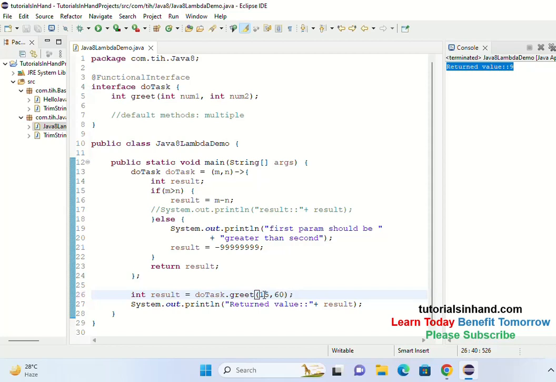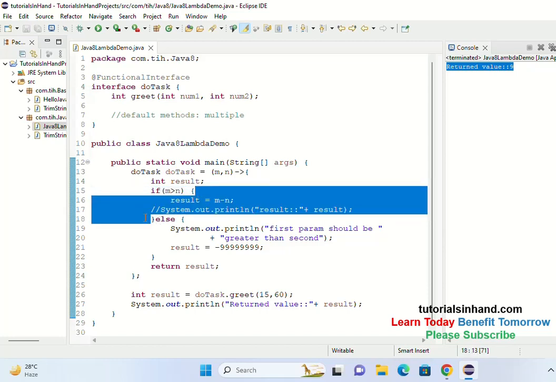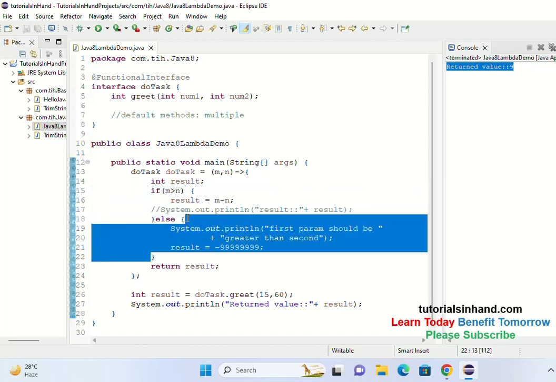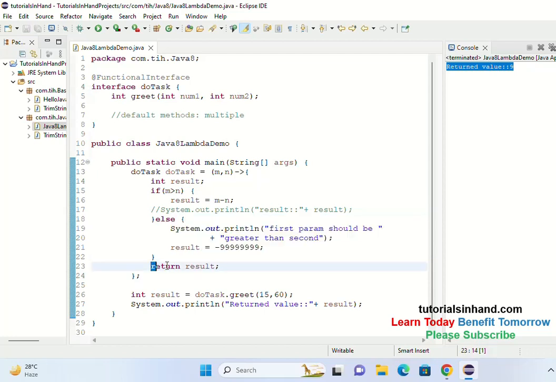Now you know that m becomes less than n and it will not fall into this one, and since it will not go into this block, rather it will come in else block. And now at first when it enters into else block, it will print this statement and then return this result, which will be stored in the result variable, and finally it will be returned from here and it will be received at this place and then it will be printed here, and we will get return value as minus 99999 whatever is written over there.